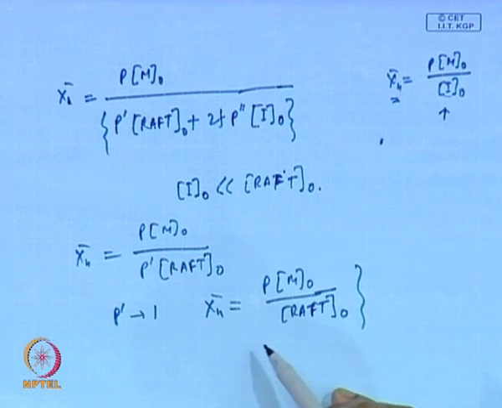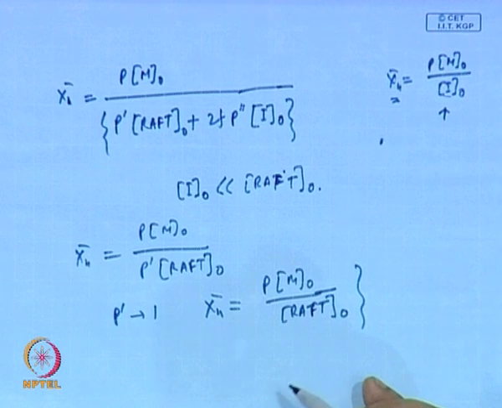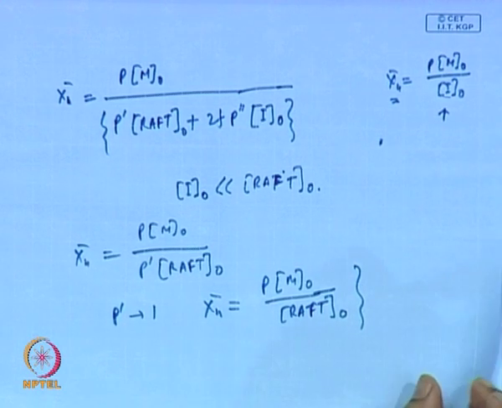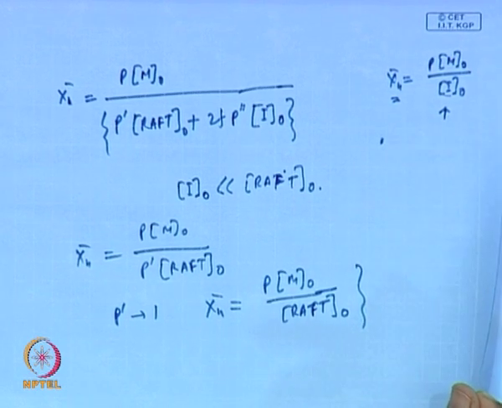And again, like other cases, we can utilize this reversible addition fragmentation transfer reaction for making block copolymer at the end of the polymerization if we add a second monomer.